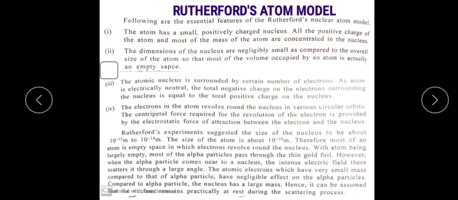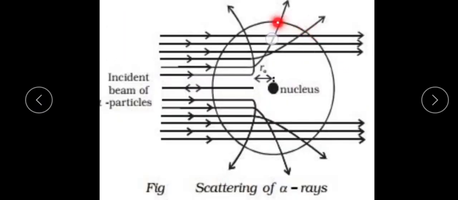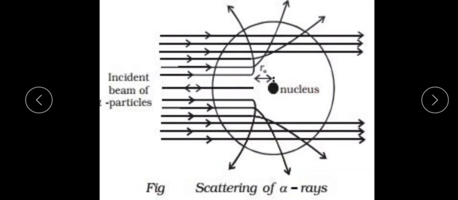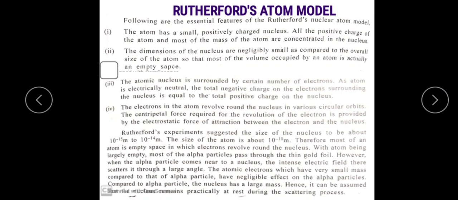All the positive charge of the atom and most of the mass of the atom are concentrated at the nucleus. This is the first postulate of the Rutherford atomic model.